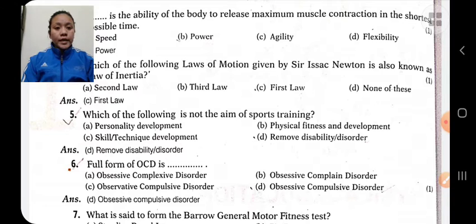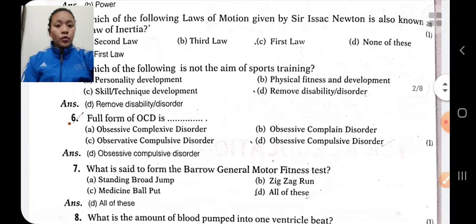Which of the following is not the aim of sports training? Removing any ability or disorder is not the aim of sports training. Sports training improves the personality of an individual. That is, sports training helps in personality development. It improves physical fitness and development. It helps in the development of skill and technique, etc.